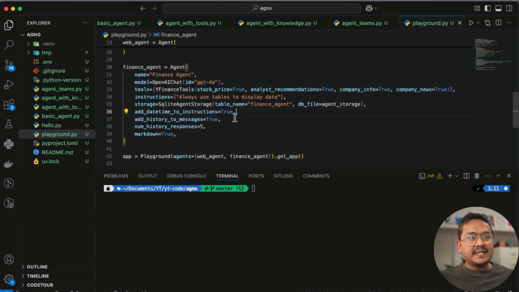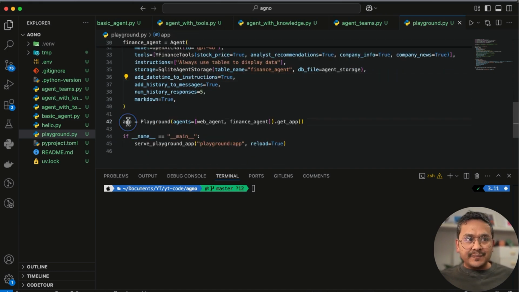And what we did here is app equals to playground. So this is what you need to be also thinking here, playground, and we have the agents, both of these agents, and get app, right? And if name equals main, serve playground app. And this is what is also mentioned in the documentation, but I want to reiterate here also. The playground is the name of your file that you write, and the app is what you have mentioned here.